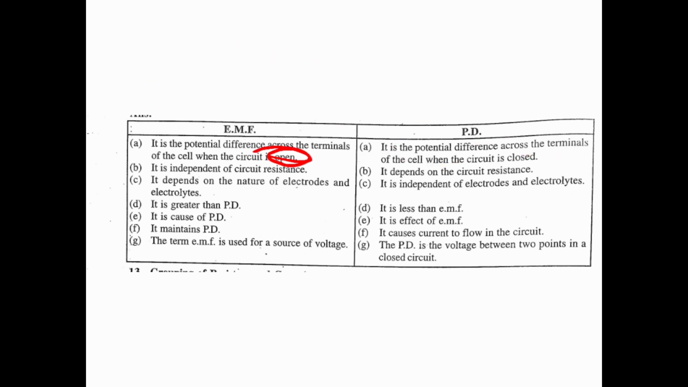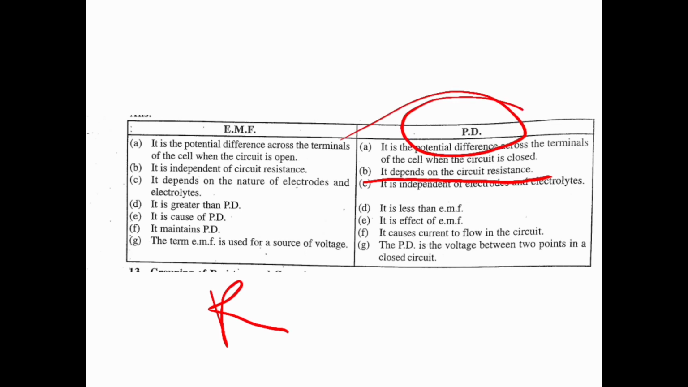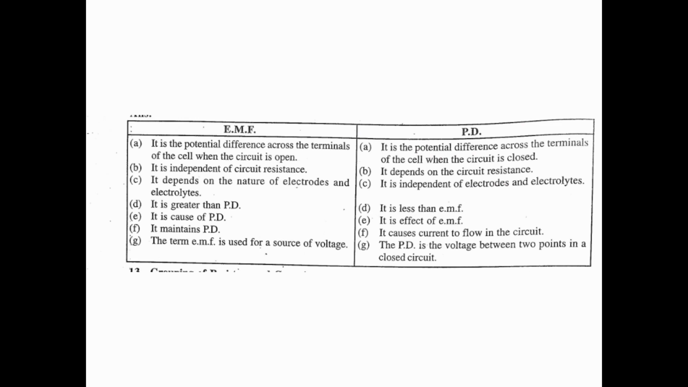Very easy for you. Then EMF is independent of the circuit resistance, that means it doesn't depend upon the circuit resistance, whereas potential difference depends upon the circuit resistance. Then EMF depends upon the nature of electrodes and electrolytes, whereas potential difference doesn't depend upon the electrodes and electrolytes.